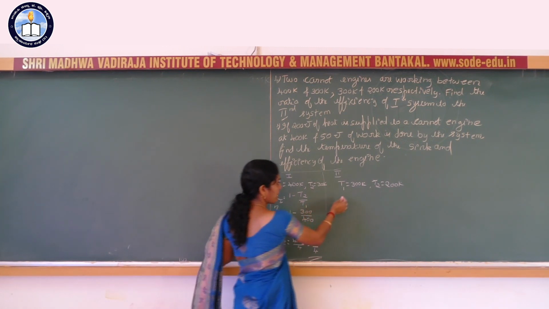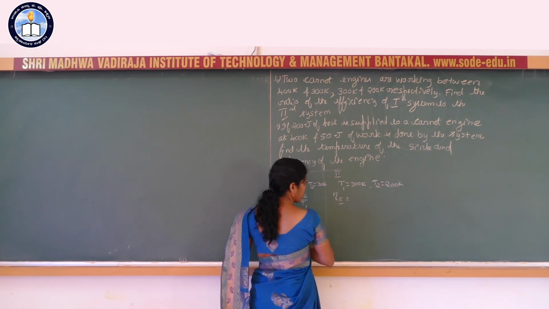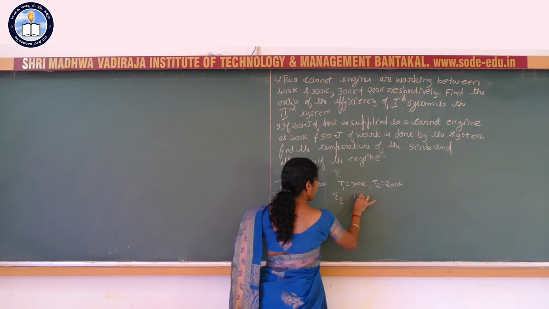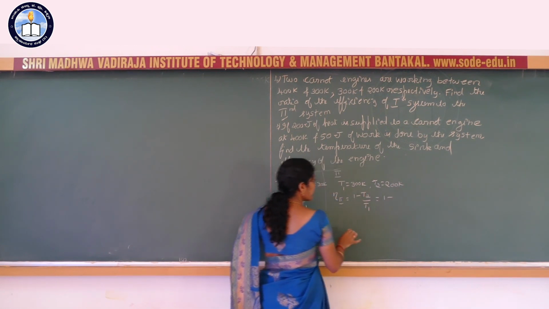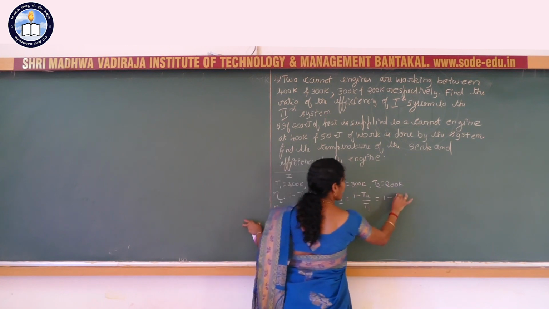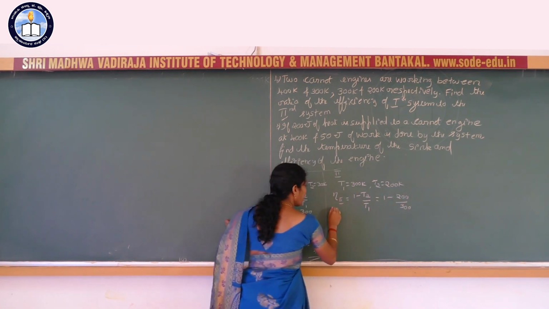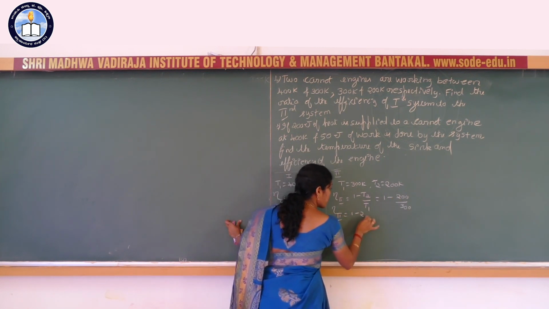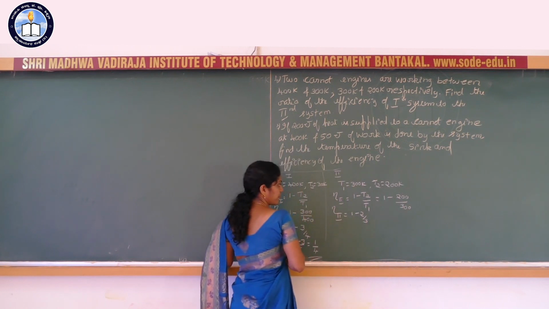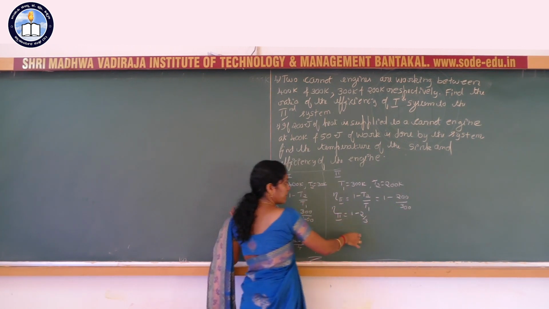Next, let us do the second one. Here efficiency of the second Carnot heat engine is 1 minus T2 by T1, or 1 minus 200 divided by 300. This can be written as 1 minus 2 by 3.